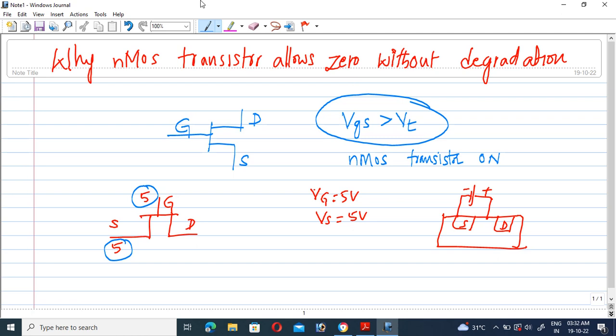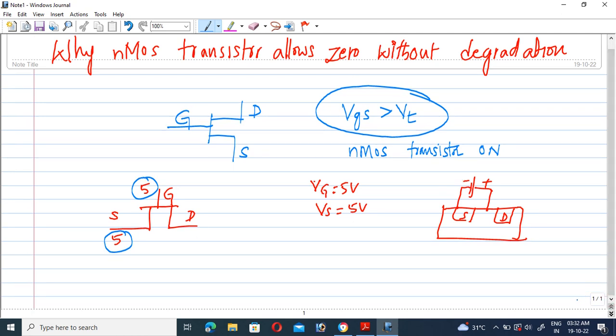But one of the beauties of the nMOS transistor is that it automatically interchanges the source and drain terminals. Let us consider the drain voltage to be 0. When the terminals are interchanged, the 0 volt terminal becomes the source, and the gate is at 5 volts.